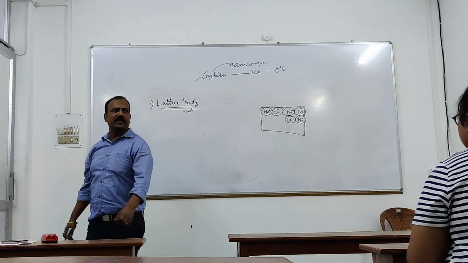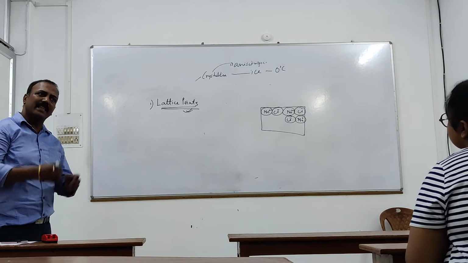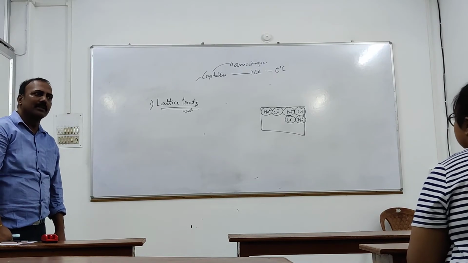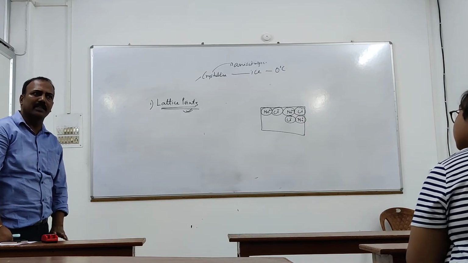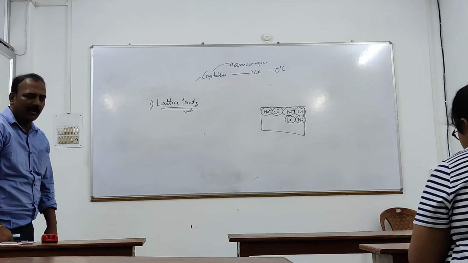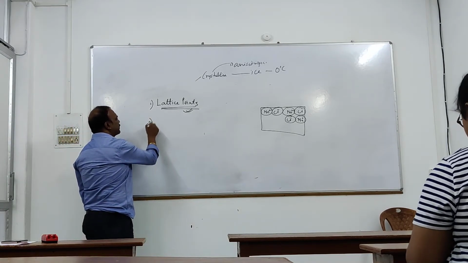What are the particles in it? The ions, right? These particles are called lattice points. It's simple. Then the next one is unit cell.